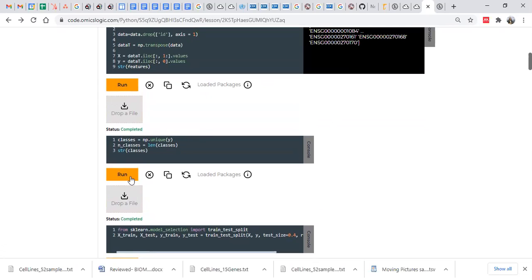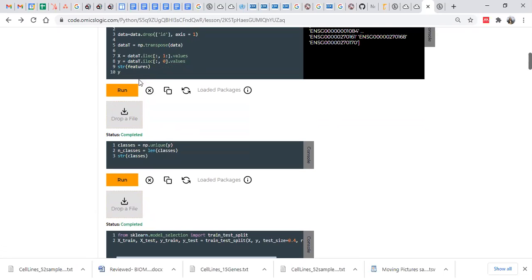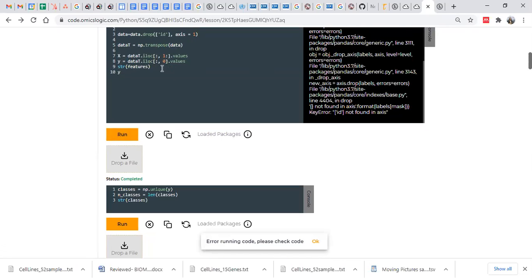Then we are taking the classes, the labels. These are the labels that we are taking from the second column. In the second column, if you just print it here, it will contain the labels.